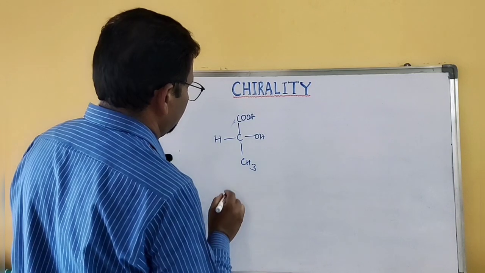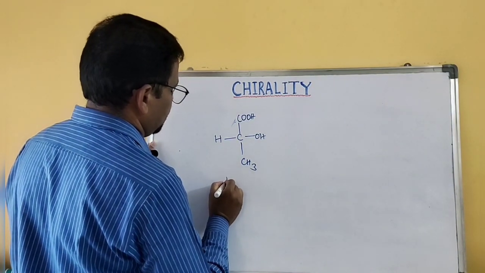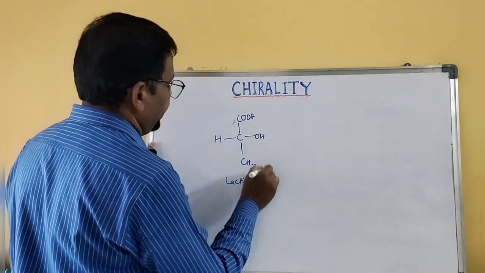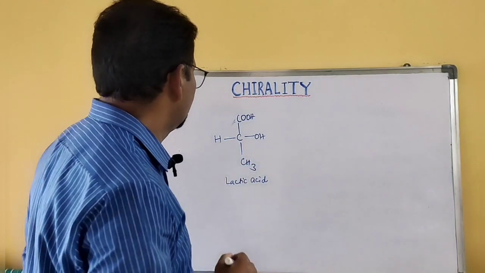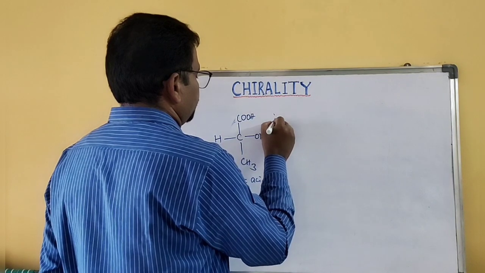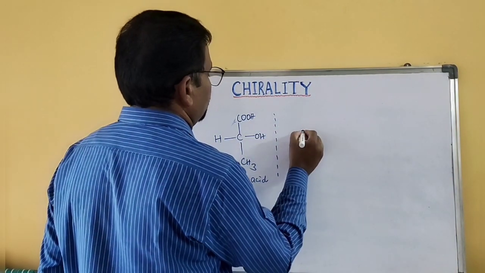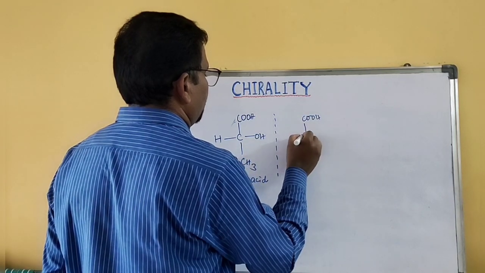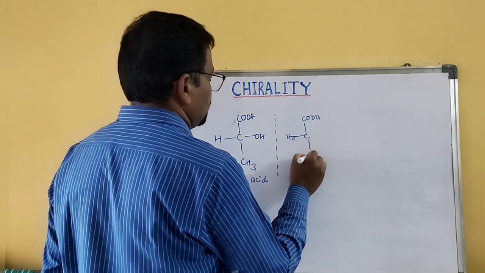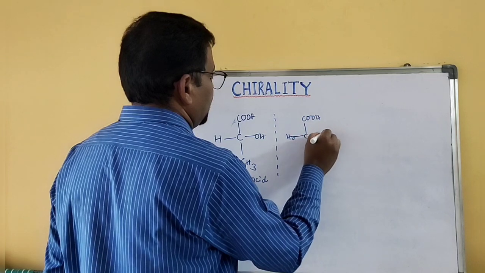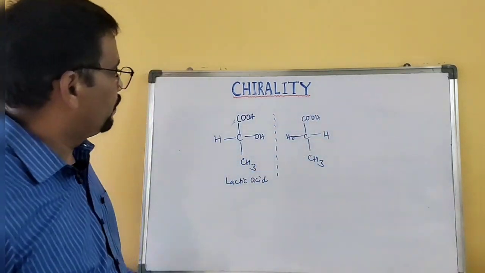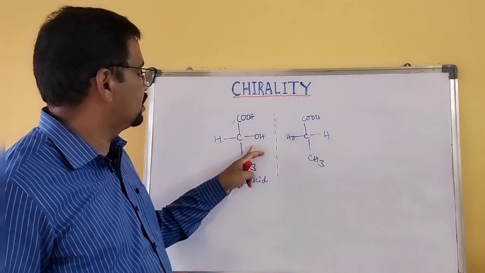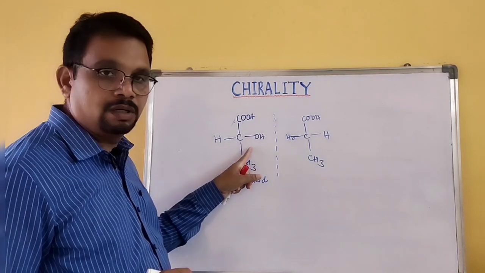So this is lactic acid. The name of this compound is lactic acid, with OH, CH3 and H. When you observe this molecule, this is the mirror image of this molecule.